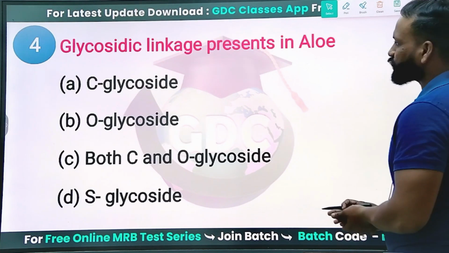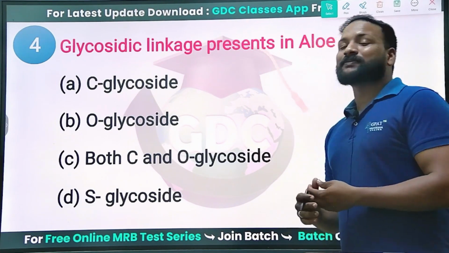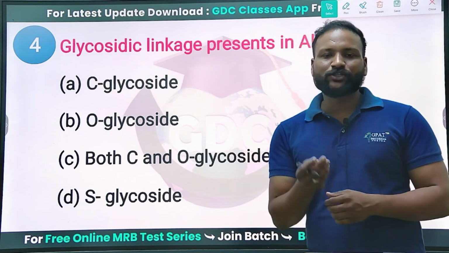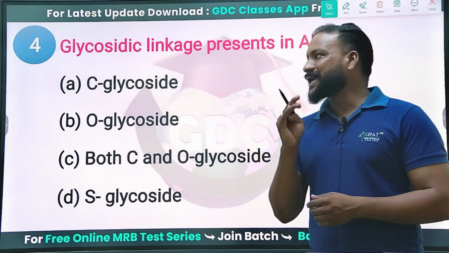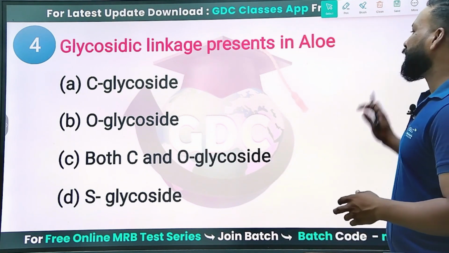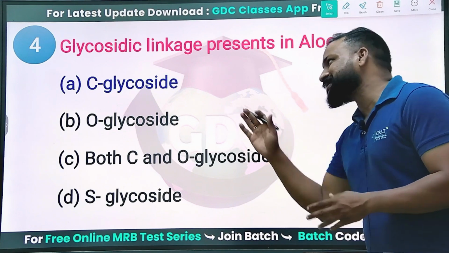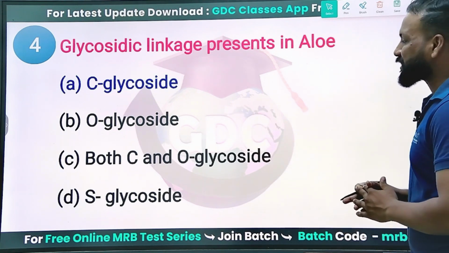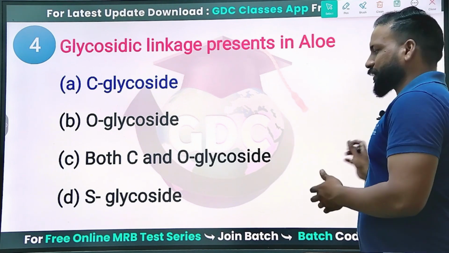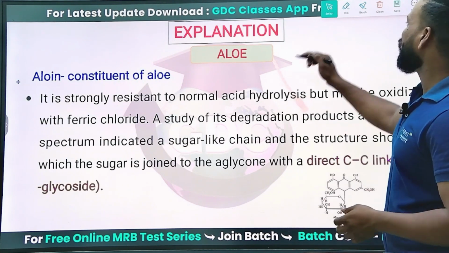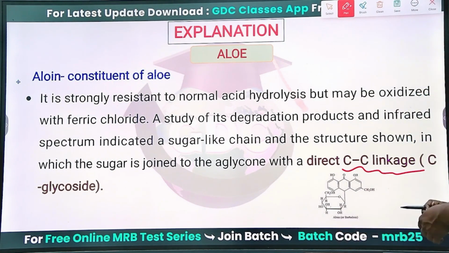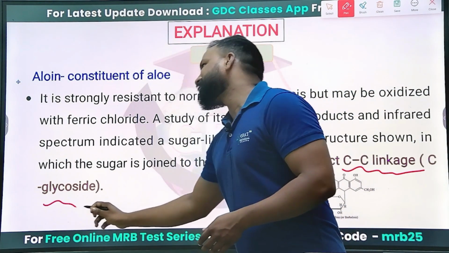Next, the glycoside linkage present in the aloe is, so based on the glycoside linkage, we have classified the glycosides into four types: C glycosides, O glycosides, S glycosides and N glycosides. So here, the aloe contains which glycoside linkage? It contains C glycosides. Aloe and cascara belong to the classification of C glycosides. Aloe constituents belong to the direct C linkage.